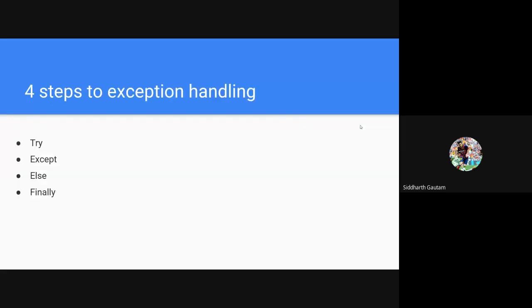Okay, so coming back to the four steps, there are four of them, but you don't have to use all of them always. Depending on the program you are trying to write, depending on how you want to approach your problem, you have to use try, because that's the first step. Obviously, you have to use that. You have to use except. You can use else. You can use finally. You can use both of them together. You can use neither of them. That's up to you.